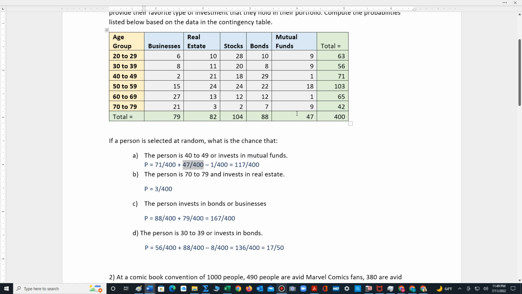We have to be careful because we don't want to double count the overlap. And it turns out that we're double counting all the people that are between 40 to 49 and invest in mutual funds. So that's one. We're counting them here and then here. So we have to make sure to subtract it out. So minus 1 out of 400, we get 117 out of 400. It doesn't reduce. We'll leave the fraction alone.